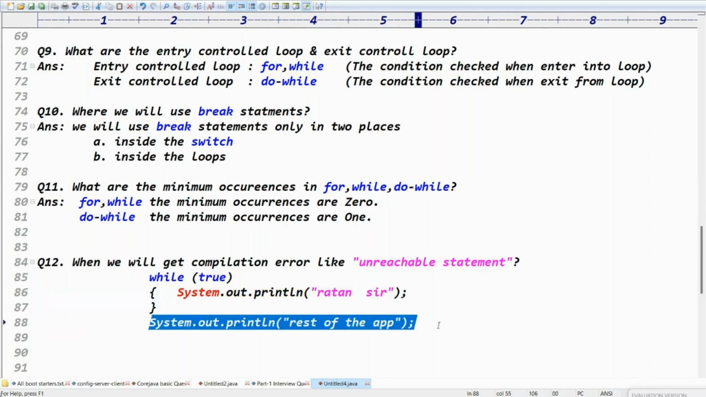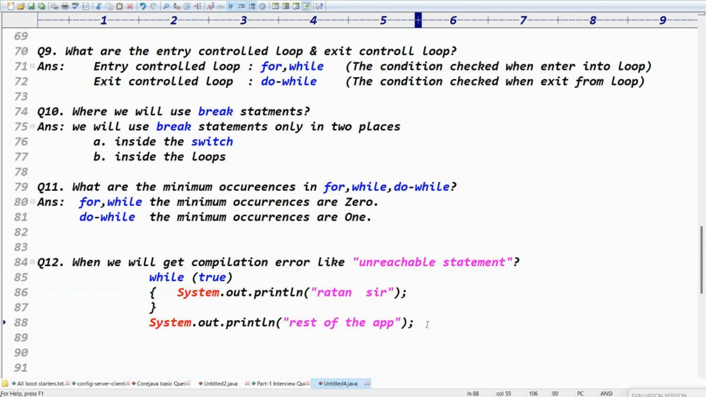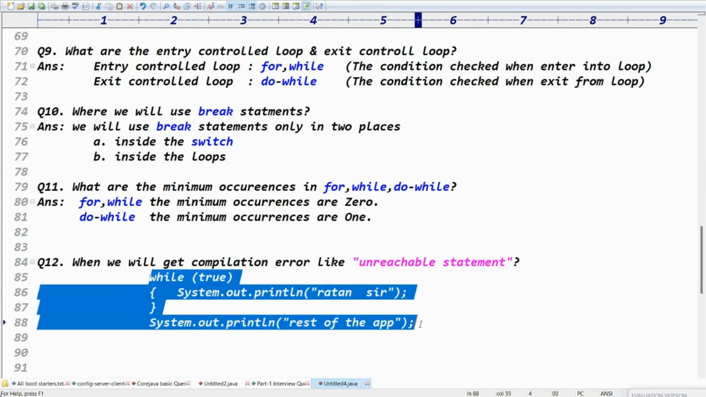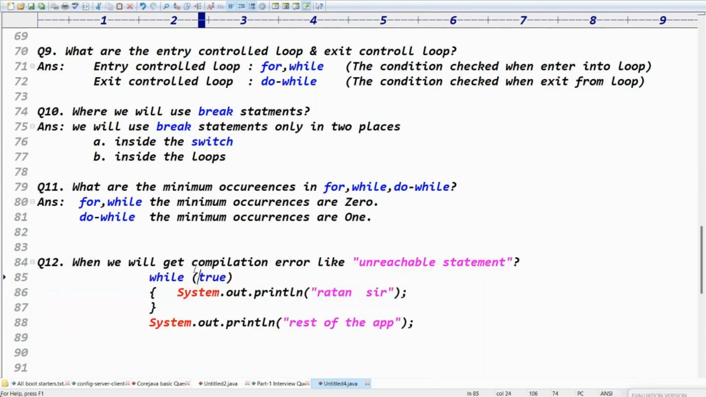It means the control is unable to reach this area. This is called an unreachable statement. When you make while of true or for loops that keep on repeating, the control is not able to reach the particular area. That area is called the unreachable area. Remember, when you get the unreachable statement error, it means my control is not able to reach this area. I need to check why it is not reaching this area.